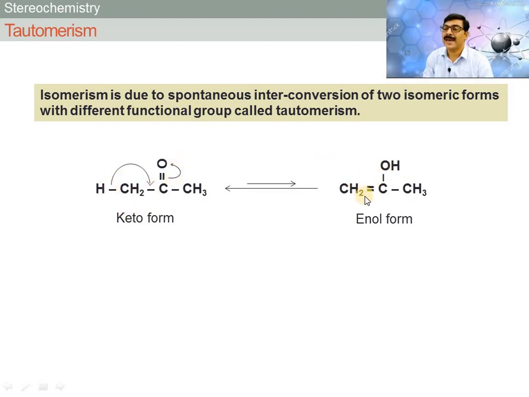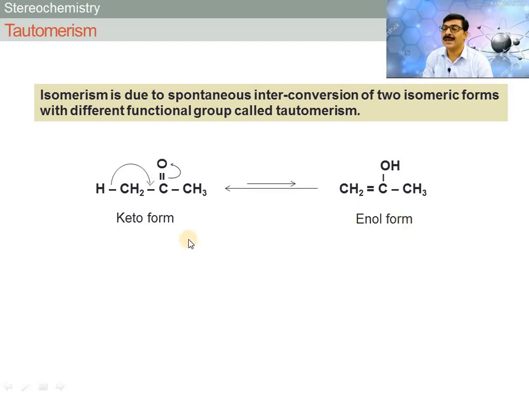Means here the hydrogen breaks from the carbon and is transferred towards the oxygen, and the opening of the carbon double bond oxygen takes place, and the hydrogen is placed here, means it contains CH2 double bond C, single bond O and H. So it is the enol form: En for double bond, Ol for alcohol, so it is enol.